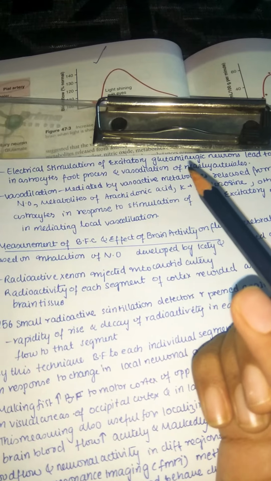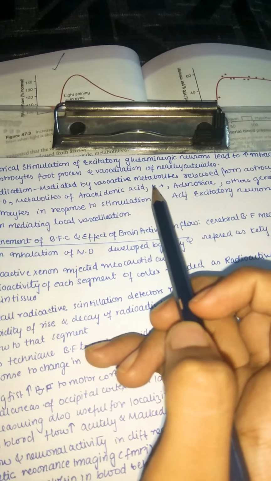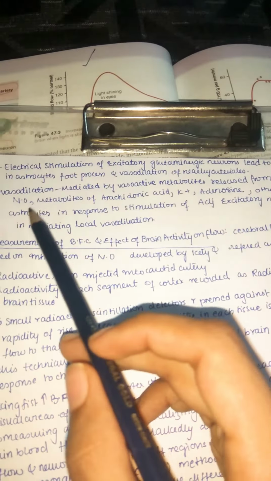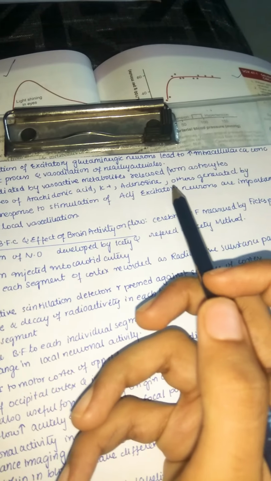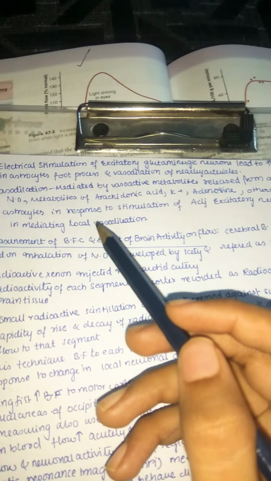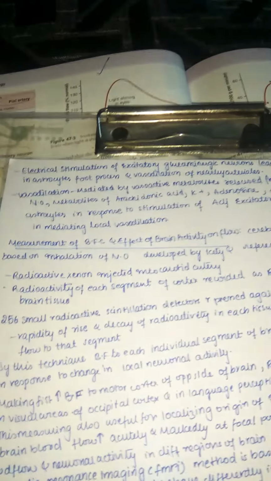vasodilation of nearby arterioles. So vasodilation is mediated by vasoactive metabolites which are released mainly from the astrocytes, like nitric oxide, metabolites of arachidonic acid, potassium, adenosine, and others, generated by astrocytes in response to stimulation of adjacent excitatory neurons, and these are important in mediating local vasodilation.